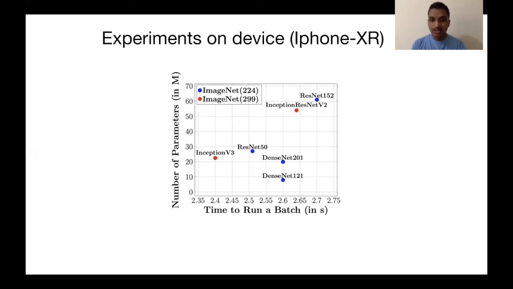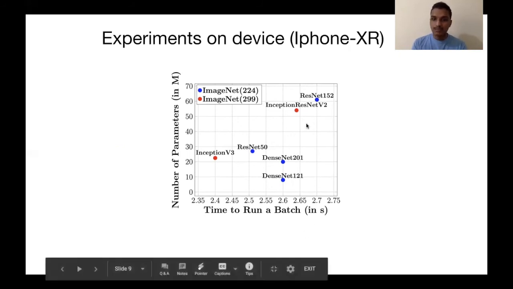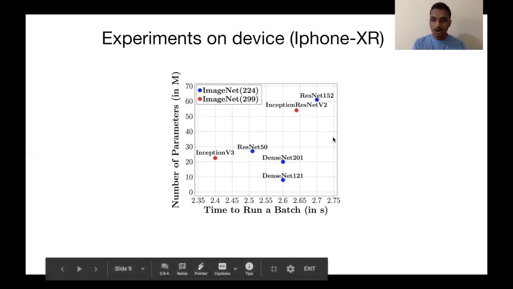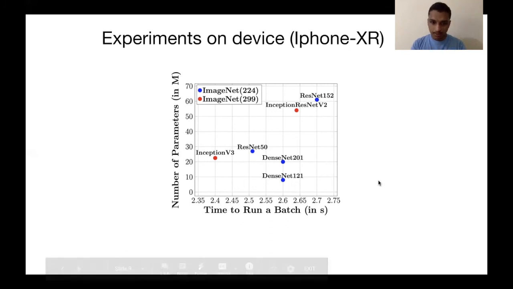And as you can see here, despite the number of parameters increasing by twice or thrice, the time required to run a batch remains within 0.5 seconds. This is because most of the specialized layers of the network are in the server, and the mobile has a common set of layers. That is, most of these models have common convolution and max pooling layers, which are in the mobile device, which leads to this common runtime.